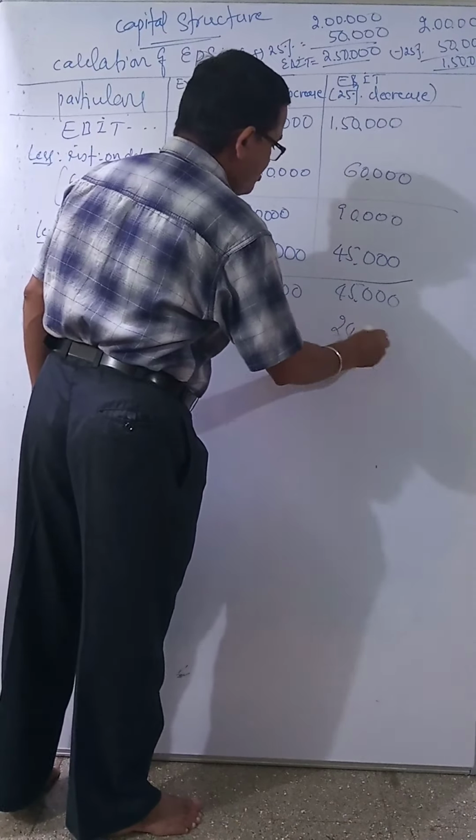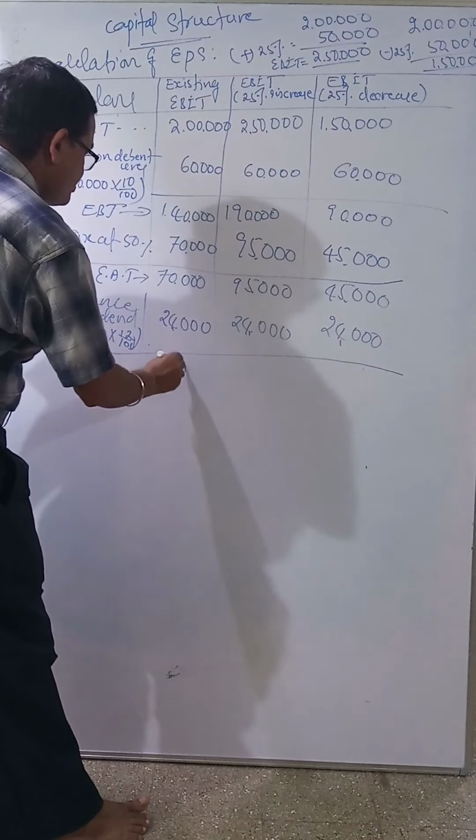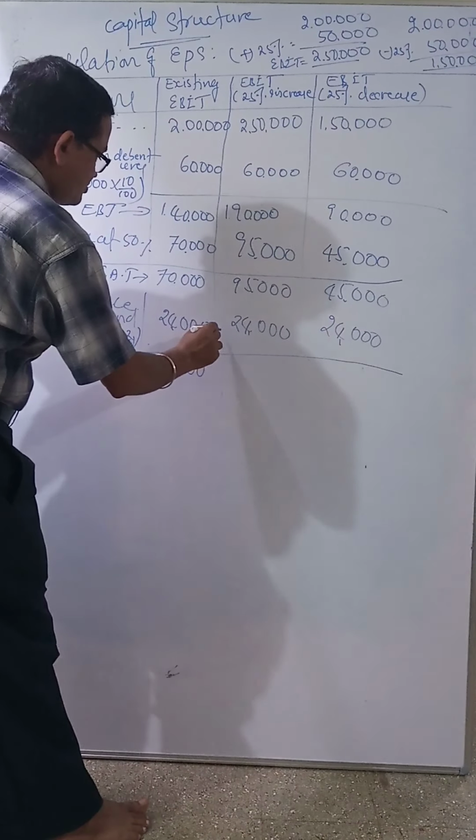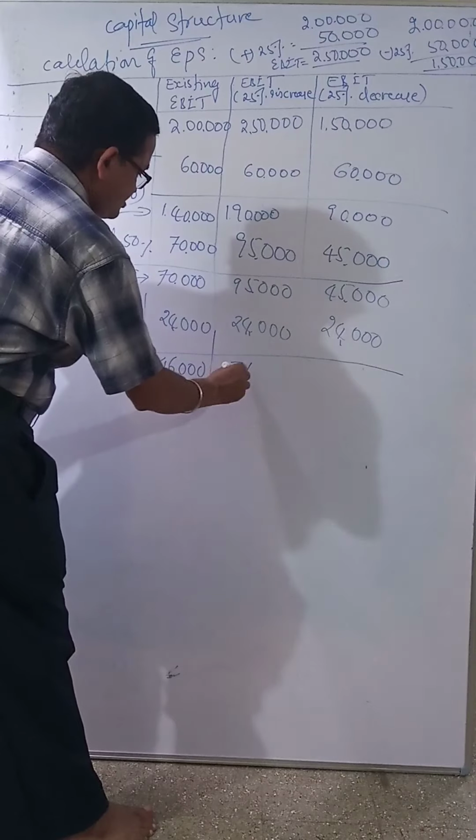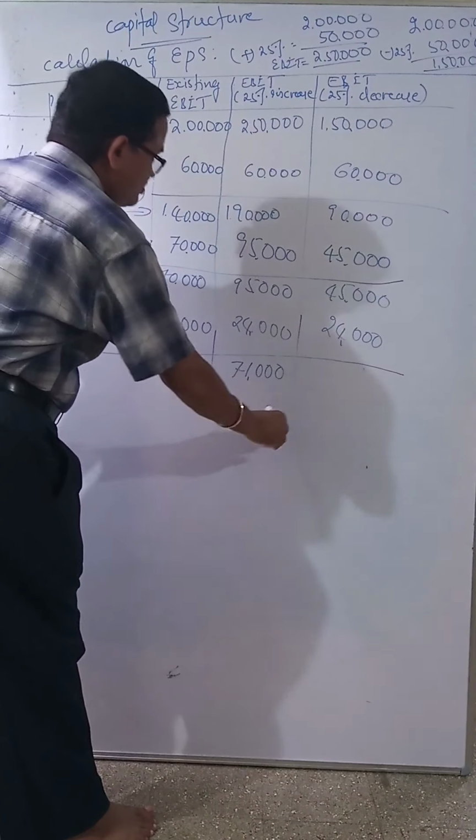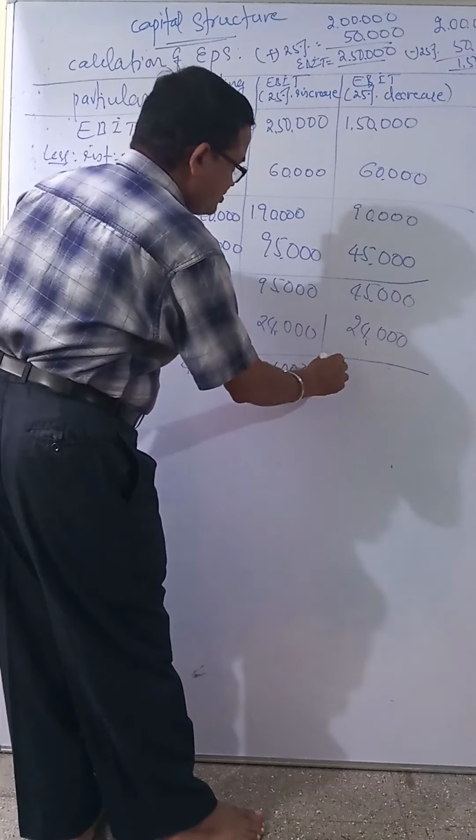Deduct this minus this: 46,000, then 71,000, then 21,000.